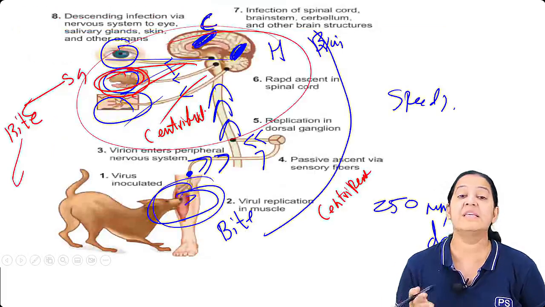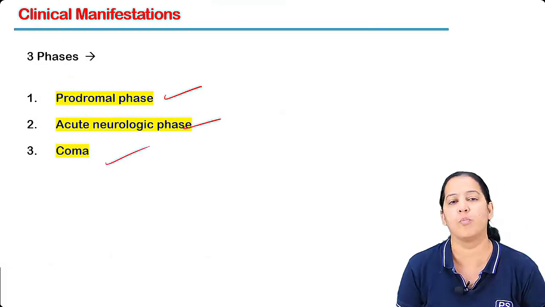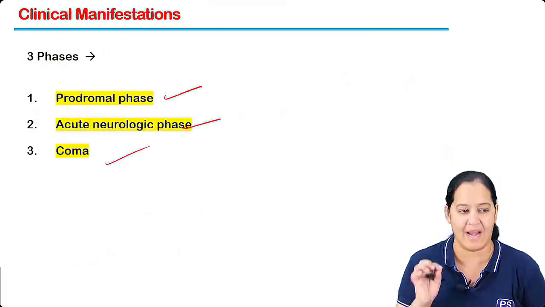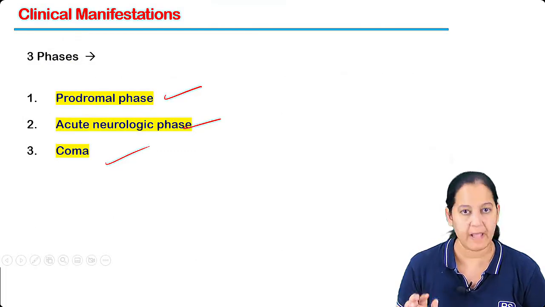Now, what is the disease rabies? In rabies, we have three phases: prodrome, neurologic phase, and coma. In the prodrome, the patient has pain at the dog bite.